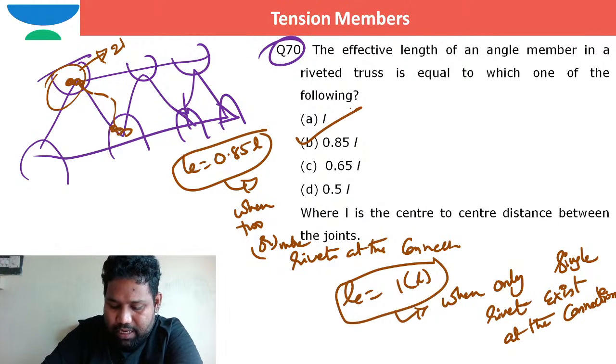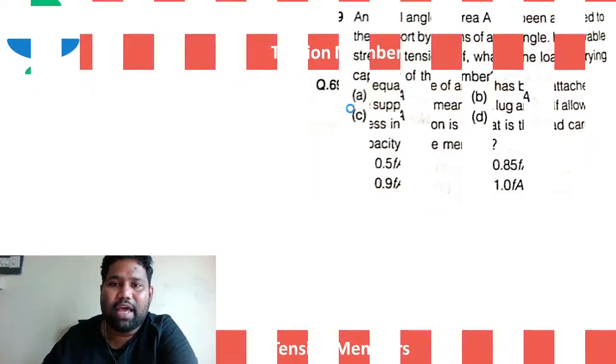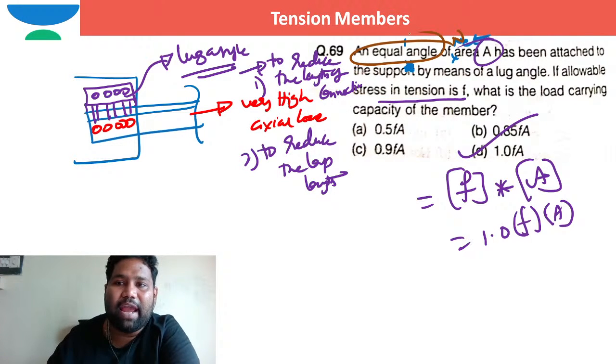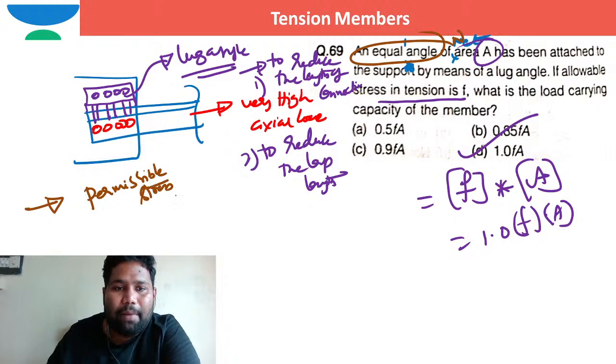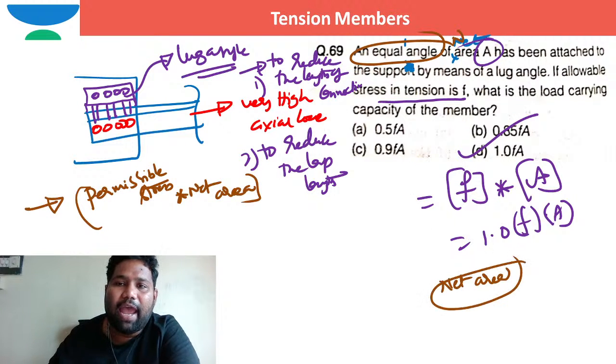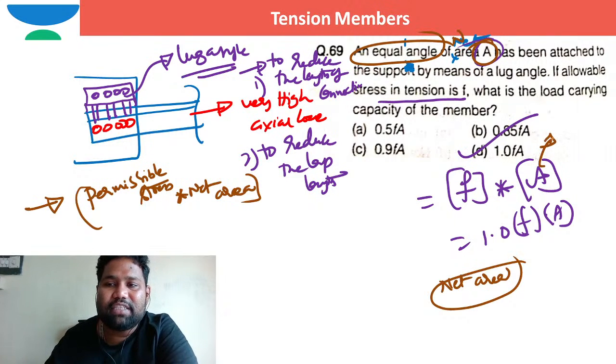Hariprasad says, sir, in case of unequal angle. Dear, here they are asking about the net area. In case of either equal angle or unequal angle, the answer is permissible stress multiplied by net area. So you should be able to work out the net area in terms of angles. I have mentioned that A itself is the net area, whether for equal or unequal angles.